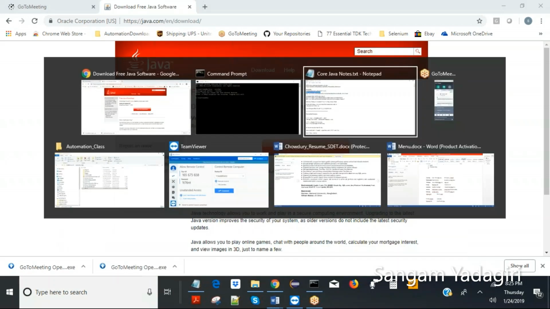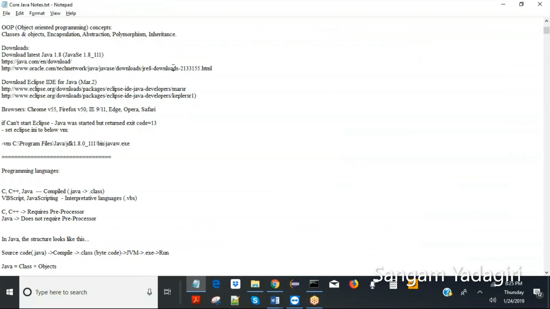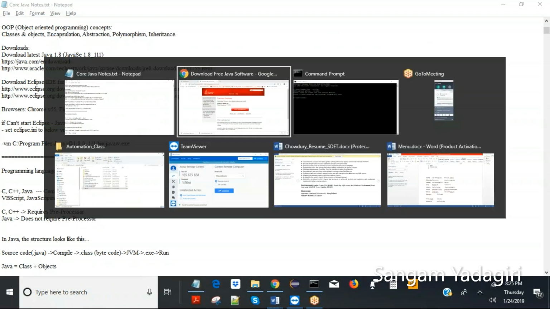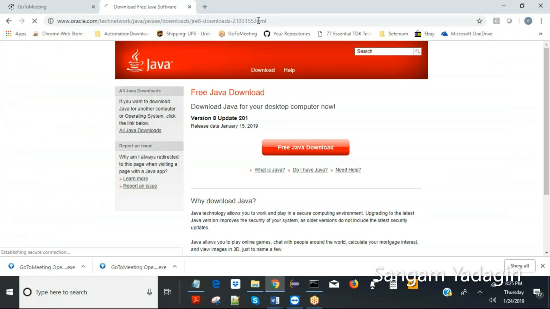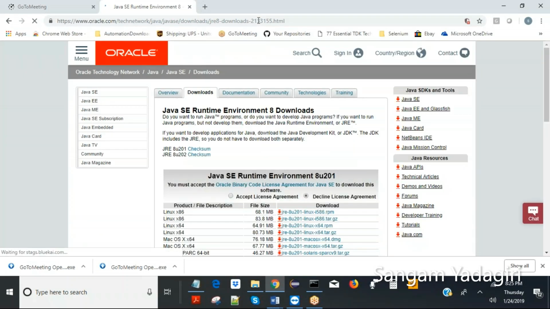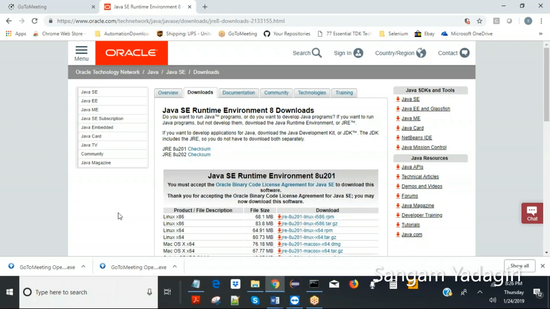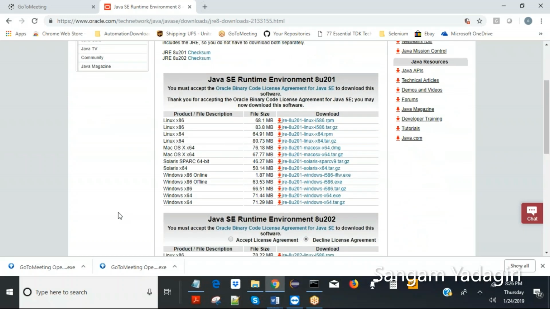Then the next thing is JRE or JDK, and you can Google it or you can directly go to this link. I guess this link would work too. Okay, so that link is working, and right now this is the latest JRE version, and all you have to do is just accept. If you're having a 64-bit version of Windows, then you can download this one.